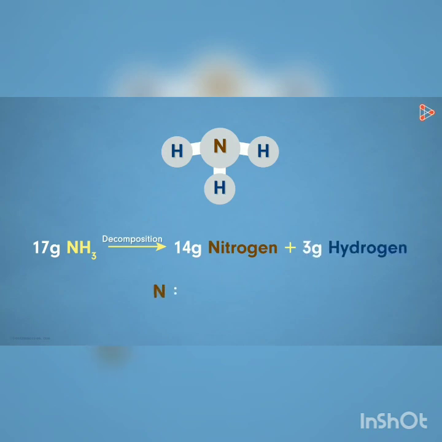So can we say nitrogen and hydrogen are present in ammonia in a constant ratio of 14 to 3? Even if we decompose ammonia in any other way, the ratio of nitrogen to hydrogen in the compound will always be the same, 14 to 3. Yes, and this is seen in all the compounds existing naturally or even artificially.